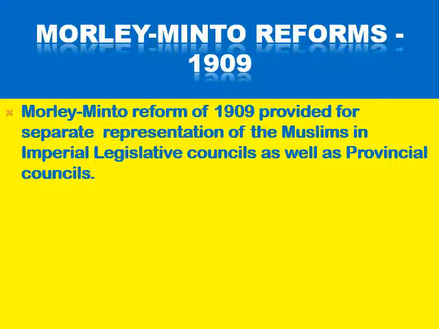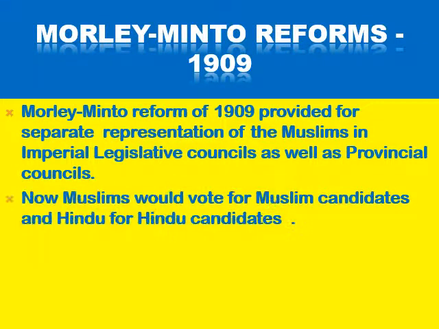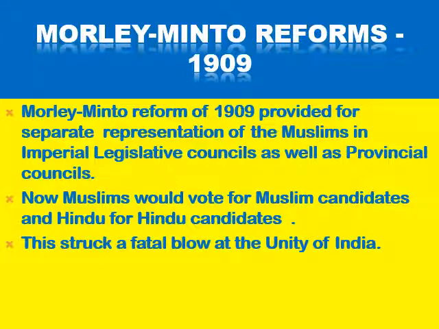So it was directly moving towards the formation of an organization. Now Muslims would vote for Muslim candidates and Hindus for Hindu candidates. In that way the vote was also being divided. This struck a fatal blow at the unity of India, because earlier everybody voted for the person who was eligible to look after their interests, but now people had to vote on the basis of communal trend, that is, on the basis of religion.